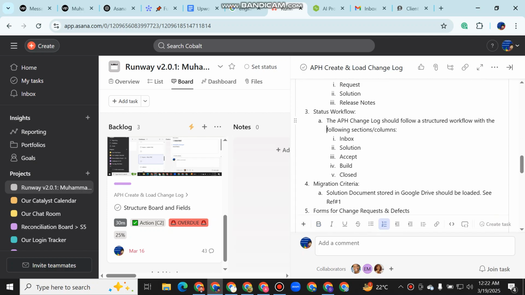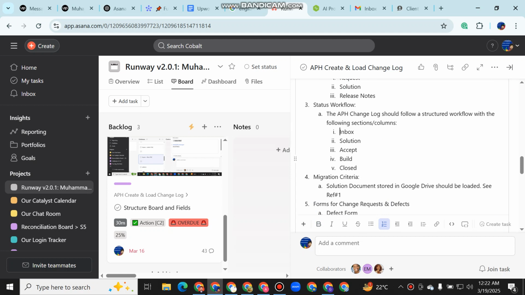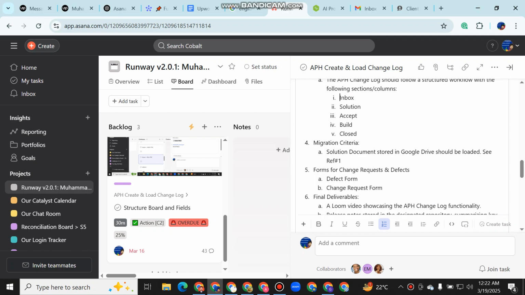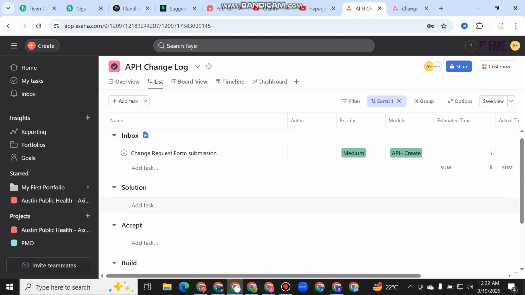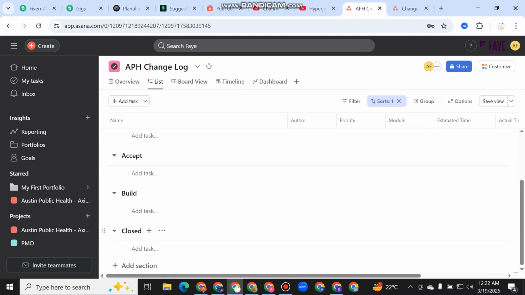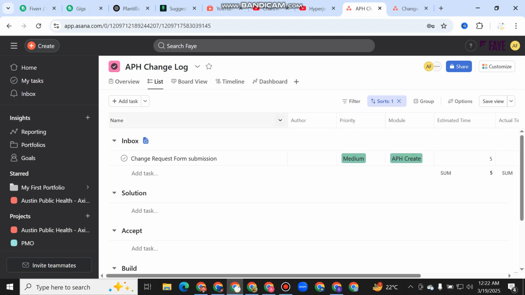and then added these solutions like inbox solution, accept, build, close. I'm going to Asana and show you. Here I have set an inbox solution, accept, build, closed, and then author, priority, and module, estimate time, actual time, and I have set up the form, like in this form.